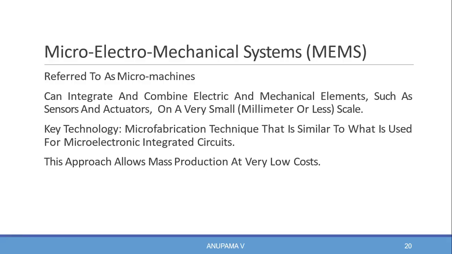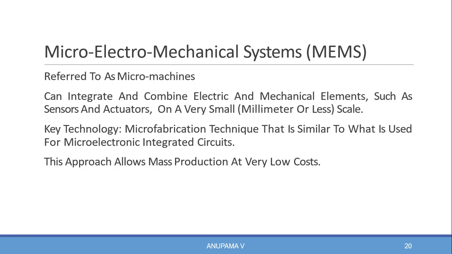Now we'll study how sensors and actuators are packaged and deployed. Micro electromechanical systems, that is MEMS, also referred to as micro machines, are used to integrate and combine electrical and mechanical elements such as sensors and actuators on a very small scale.